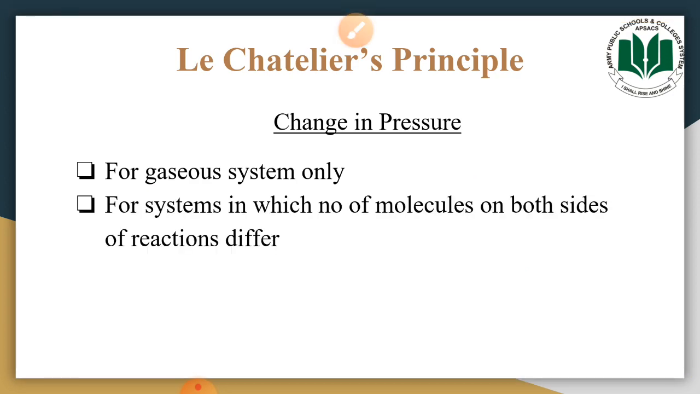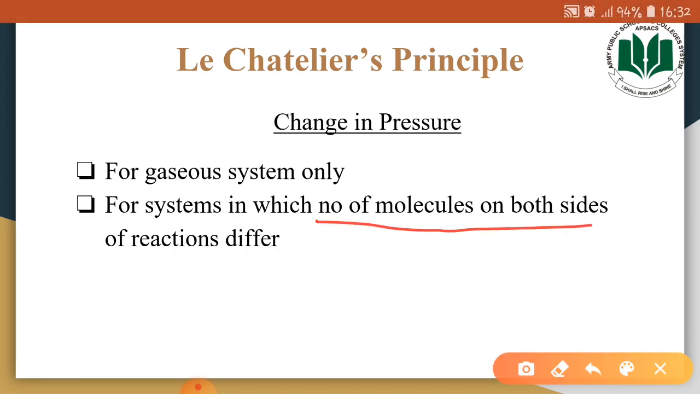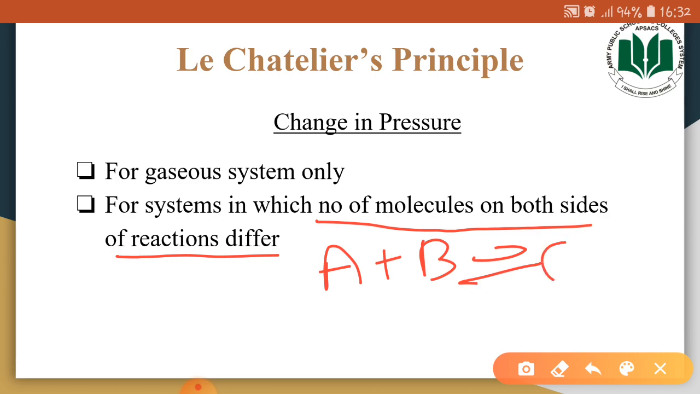The second condition is that the change in pressure would affect the equilibrium position only for systems in which the number of molecules on both sides of the reaction differ. For example, if we have a reaction like this, you may observe that there are two molecules on the left side of the equation and two molecules on the right side of the equation. So the number of molecules on the left and right side do not differ. In this case, the change in pressure would not change the position of equilibrium, right?